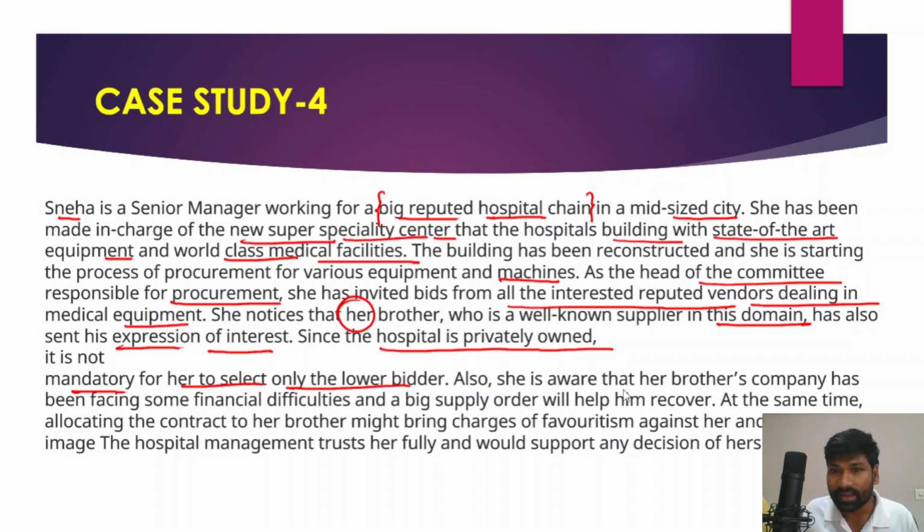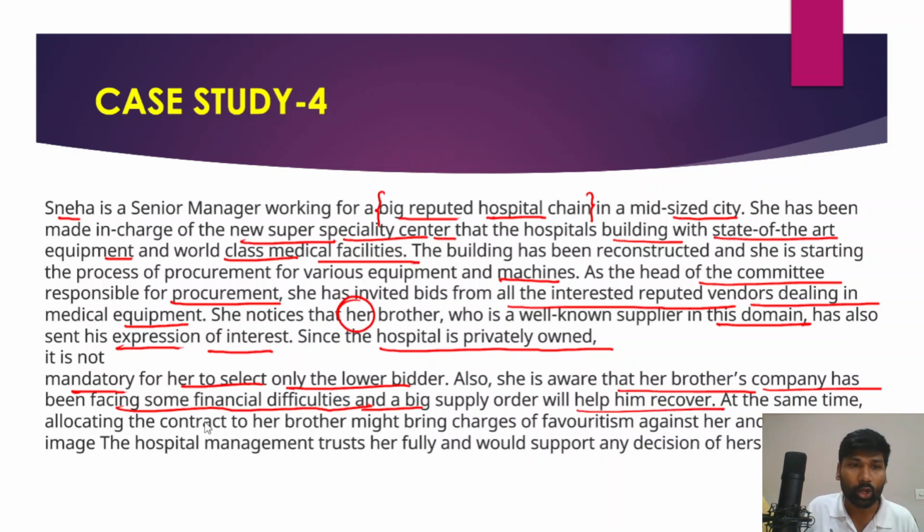She is aware that her brother's company has been facing some financial difficulties. Sneha's brother is involved in the business of supplying equipment to hospitals, and Sneha has invited bids from suppliers of equipment to hospitals. Now Sneha's brother is in some financial difficulties, and a big supply order will help him recover.